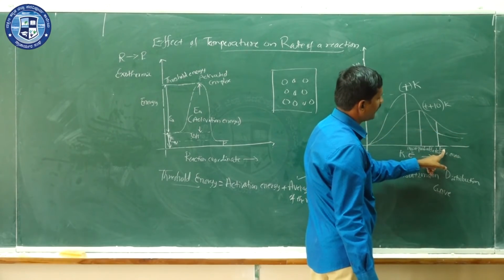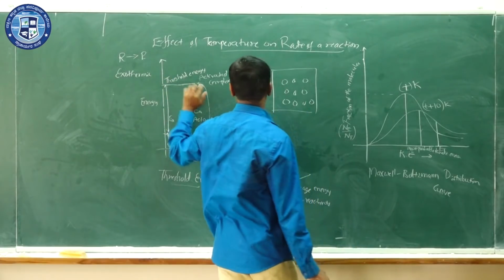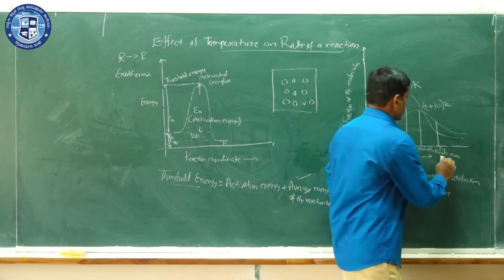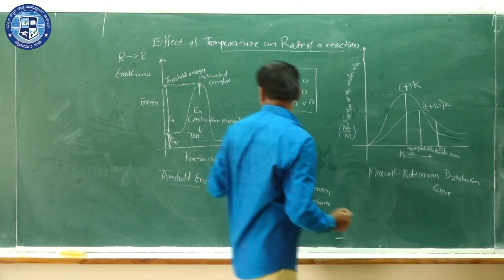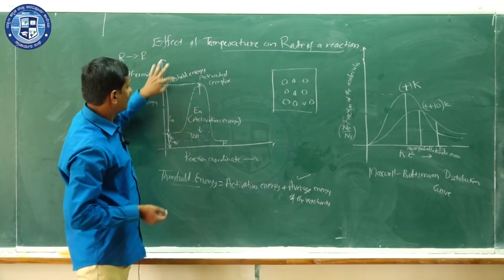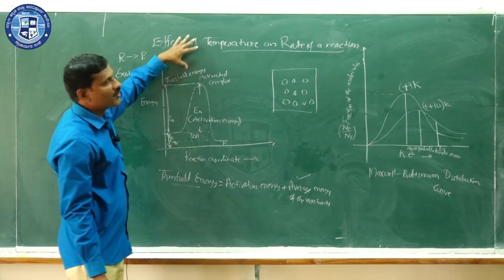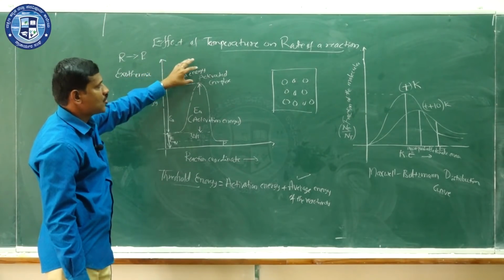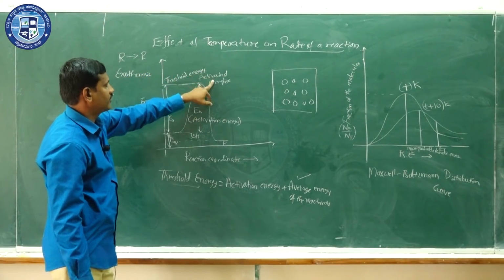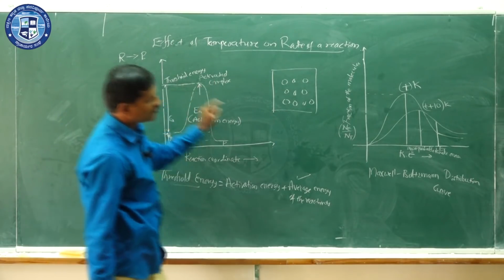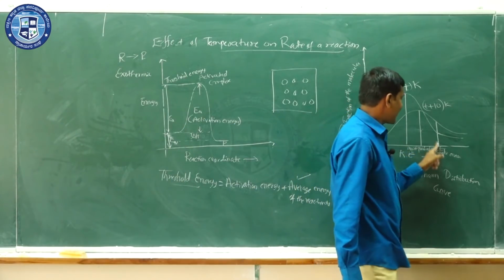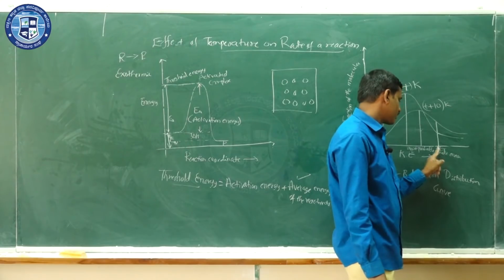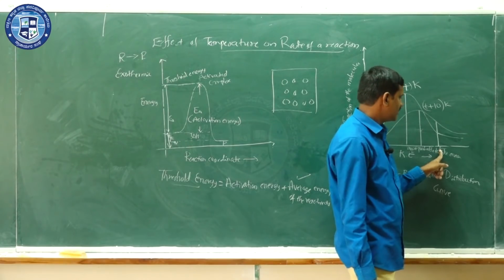So this point corresponds to threshold energy or the activation energy, because you know that threshold energy is the minimum energy that the reactant molecules must have in order to form the products upon collision. Okay. So we can call this energy threshold energy, or it may be the activation energy.